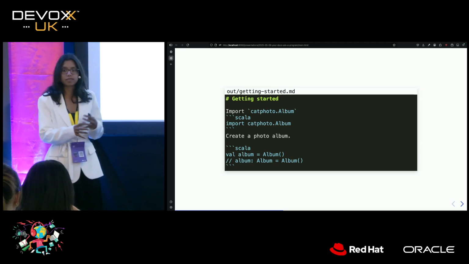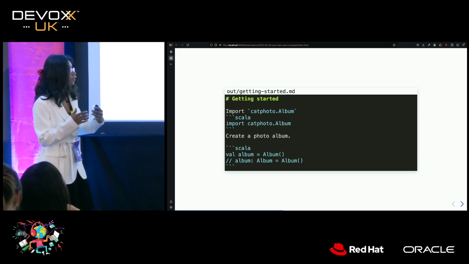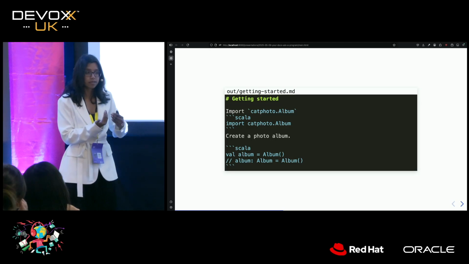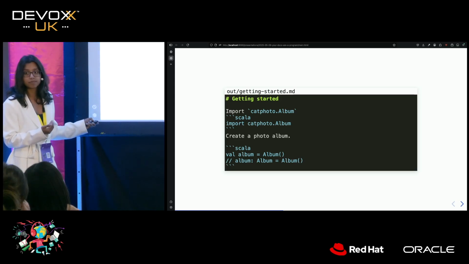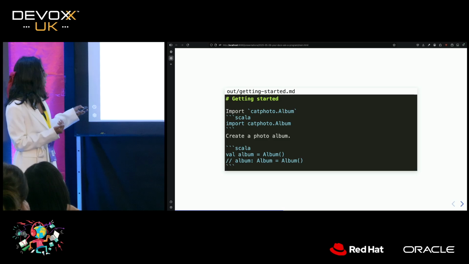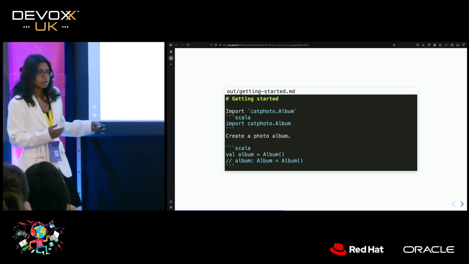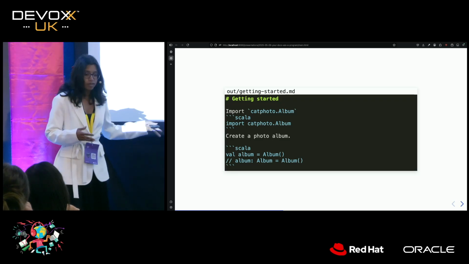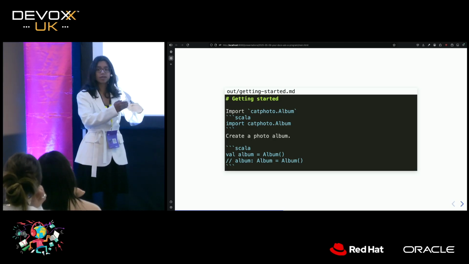Now, mdoc is more than just a tool to validate our code. It actually takes the initial source that you give it, and it will produce an output source. The output source will look very, very similar to the thing that you give it, except that it will have the results of execution. So in this case, we evaluated this statement, right, to create an album, and we got an album out of it. And this was what was printed to our REPL. Now, mdoc will actually insert that back into the markdown that it produces. And the really nice thing about that is that now when people are looking through this tutorial, they can see the expected output as well.